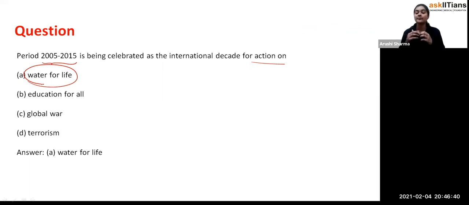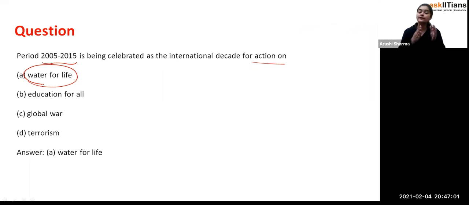Because from the very starting of the 20th, we can say 20th century, 2001 or 2002, people started realizing that the shortage of water is there. Shortage of water, how? The water pollution is increasing because the population is increasing. See, increase in population is also a cause of water pollution.